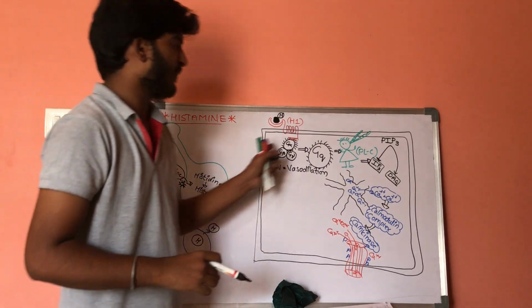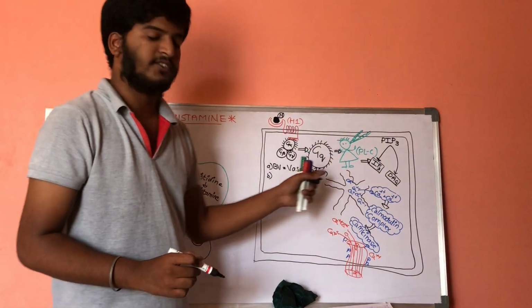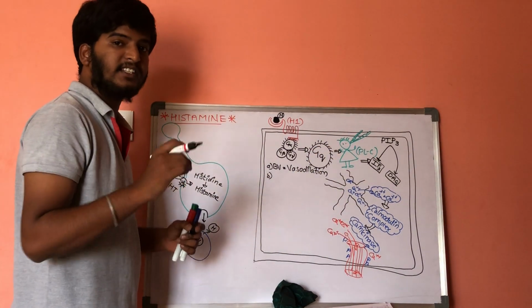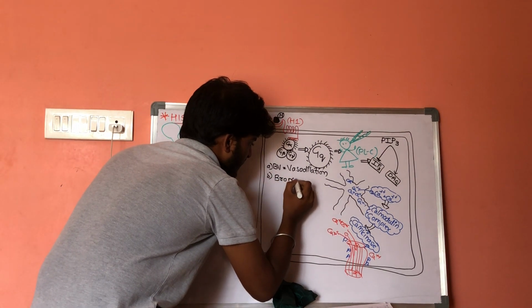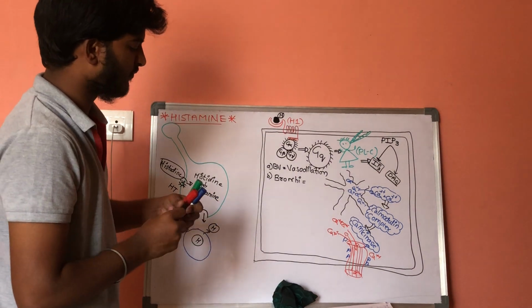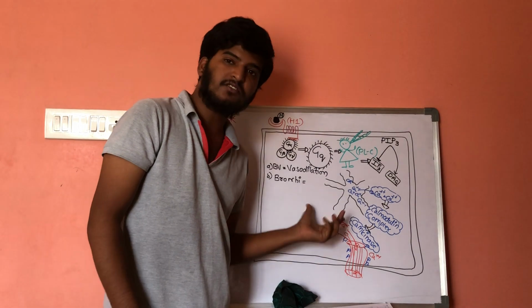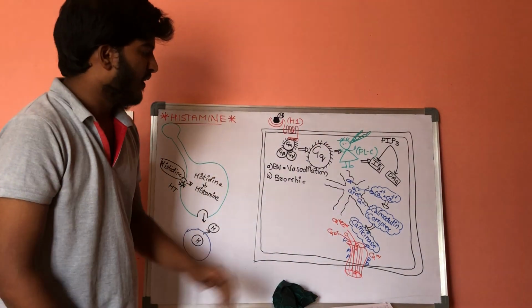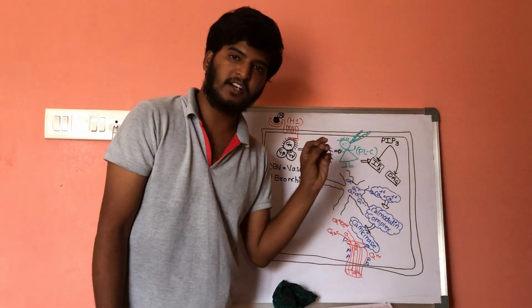Let us consider this cell as bronchiolar cells, epithelial cells present in the bronchiole. Within the bronchiole, if calcium concentration is increased, it results in repolarization.